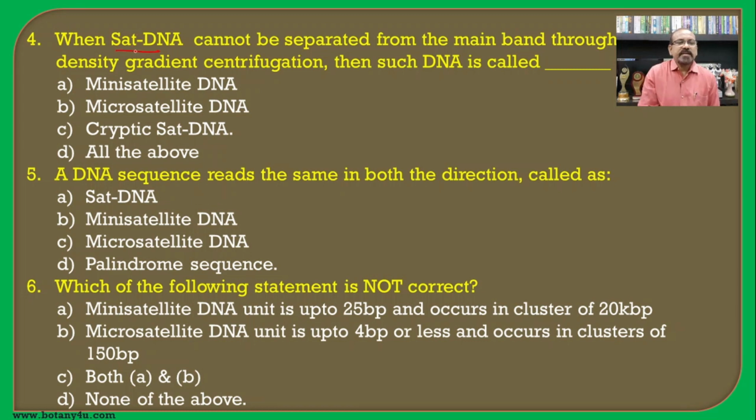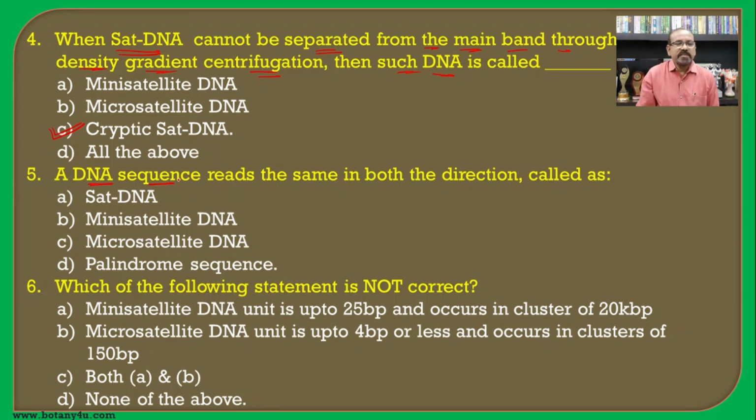When satellite DNA cannot be separated from the main band through density gradient centrifugation, that is cesium chloride density gradient centrifugation, then such a DNA is called as dash. So if such a condition arises and we are not able to find such separate bands, then such a type of DNA is known as the cryptic satellite DNA.